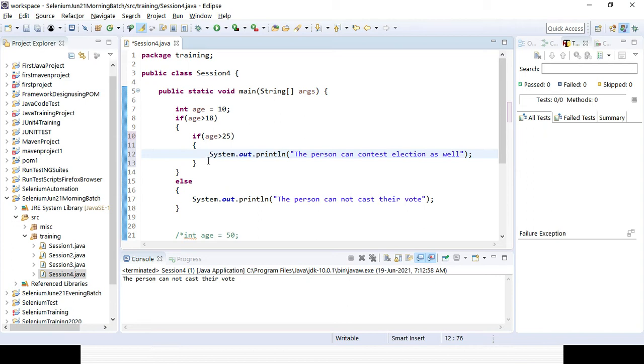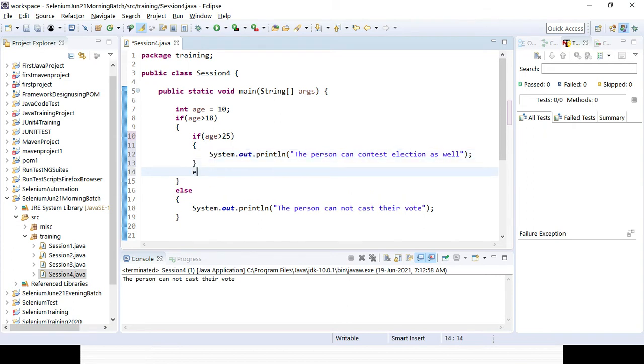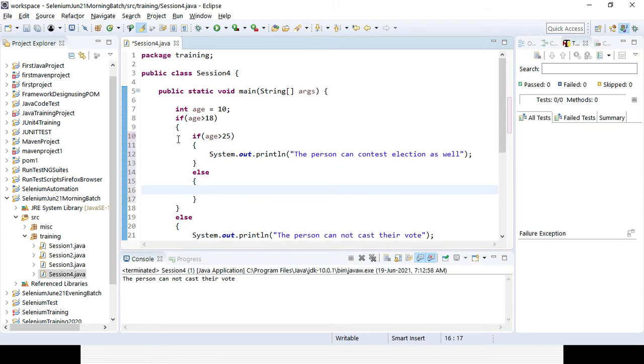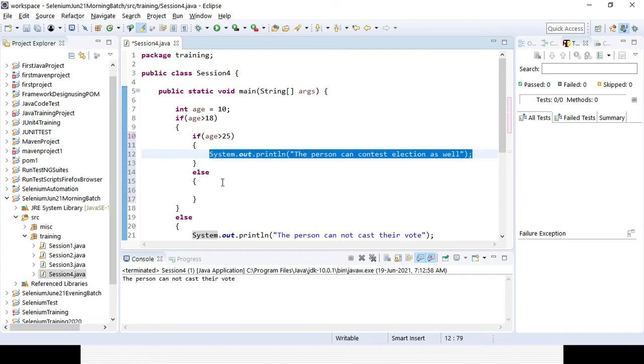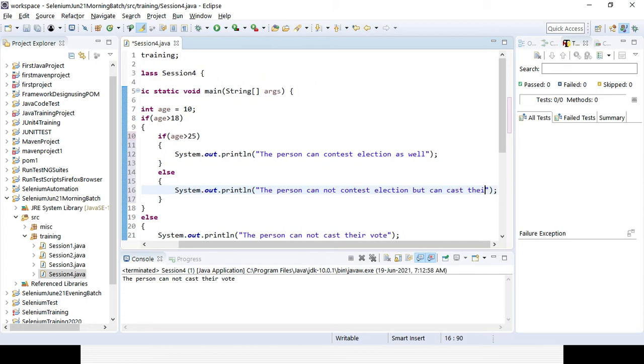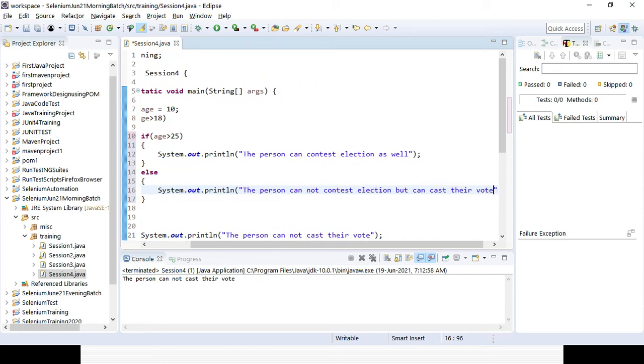Okay, here also you can give an else condition. In case the age is not greater than 25, though it is greater than 18, the person cannot contest election, but can cast their vote. So that's the thing I want to use, right? So there is no harm, right?